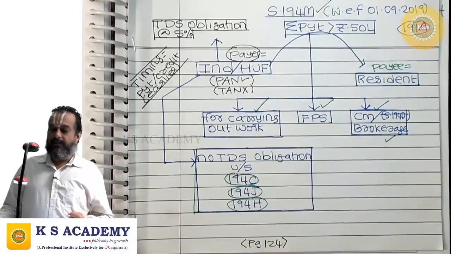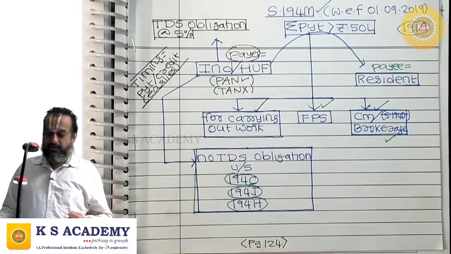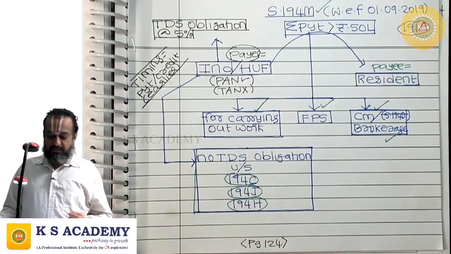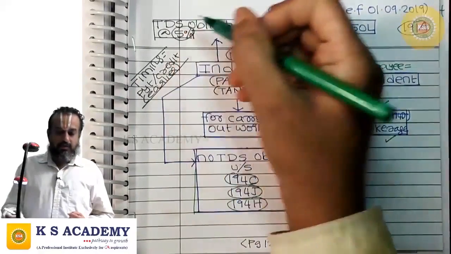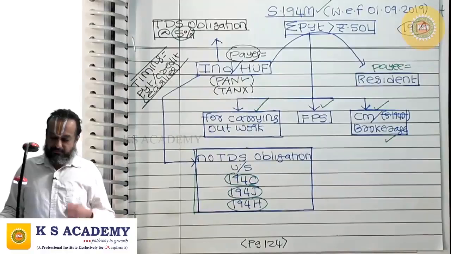At the time of payment or the time of credit to the account of the payee in the books of accounts of the payer, whichever is earlier, tax shall be deducted at source at the rate of 5%.